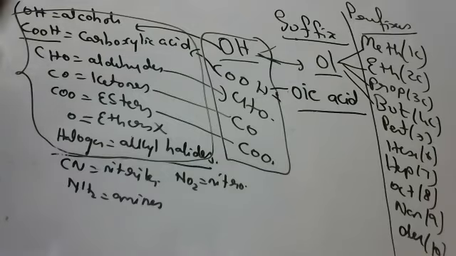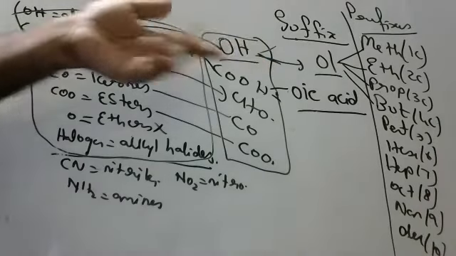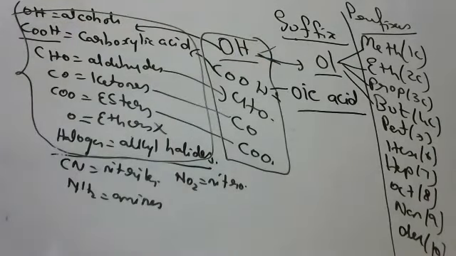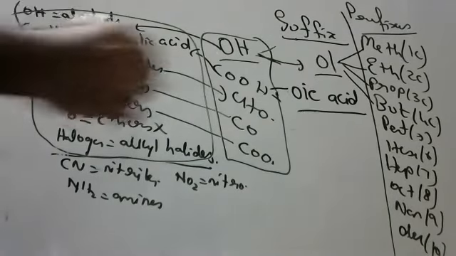Say. Methanoic acid, ethanoic acid, unmute yourself. Propanoic acid, butanoic acid, pentanoic acid, hexanoic acid, heptanoic acid, octanoic acid, nonanoic acid, decanoic acid. Thank you, Nana. Mute. Next one, children.